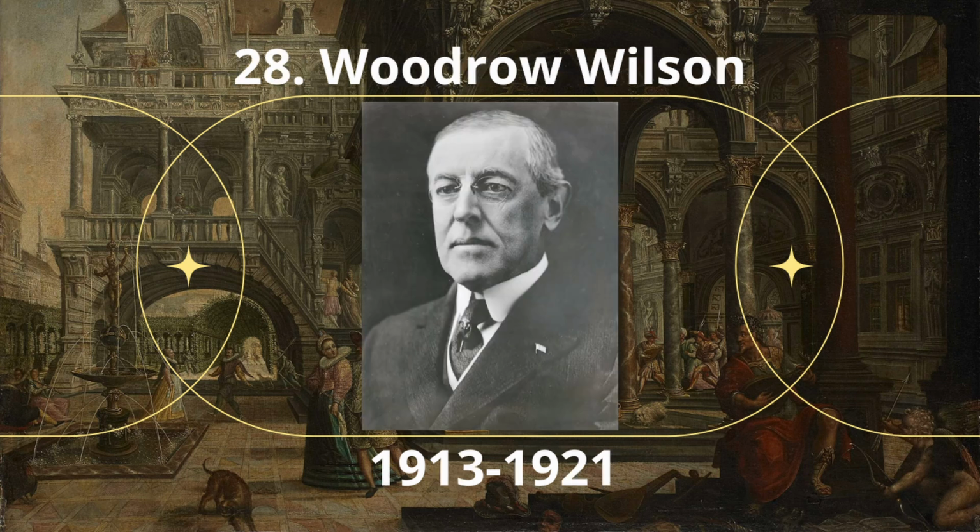Number 28. Thomas Woodrow Wilson. Thomas Woodrow Wilson was an American politician and academic who served as the 28th President of the United States from 1913 to 1921. A member of the Democratic Party, Wilson served as the president of Princeton University and as the governor of New Jersey before winning the 1912 presidential election.